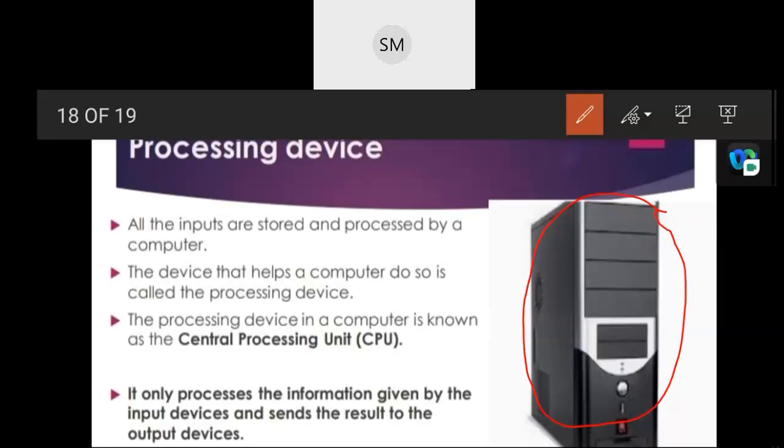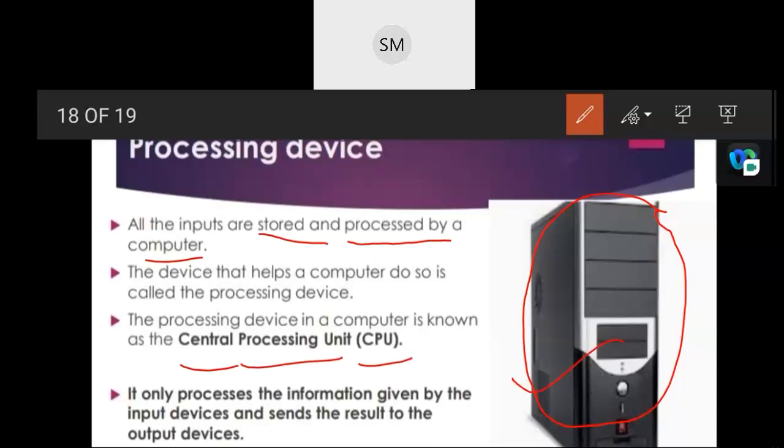That is the short form of central processing unit. All the inputs are stored and processed by the computer. Everything you are typing, they will store here only.